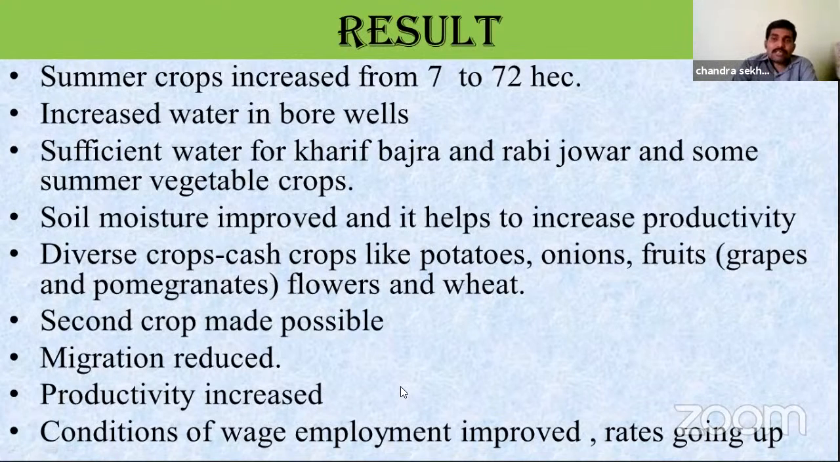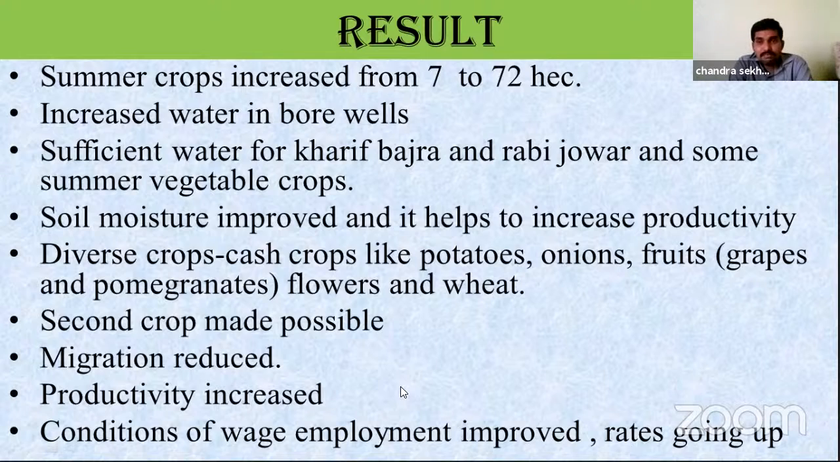Before implementation of this scheme, they didn't have water for summer crops, and they didn't have sufficient water for kharif and rabi also. But after implementation of this scheme, they have sufficient water for kharif bajra and rabi jowar, and for summer crops, vegetable crops also.